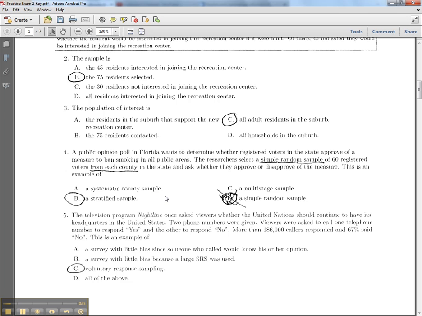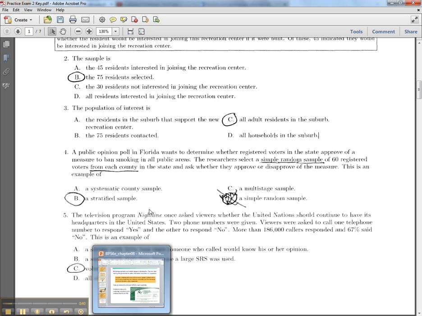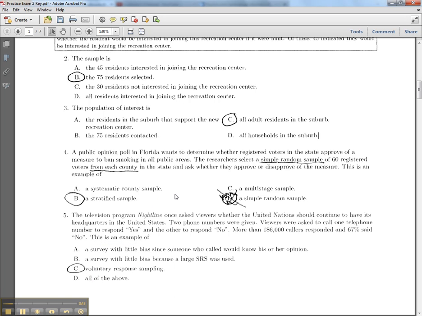Letter B says a stratified sample. Now this is the most true of the 4 because if you remember what stratification is, it's when you separate a group into different subgroups that have the same characteristics. So here what they did was they separated Florida into different counties. All right, so they separated the state into different counties. And typically for stratified sampling, that's usually the case. It's usually separating counties, but you can separate with ethnicities or other ways you can take a group and put it into different subgroups. So letter B is your answer.